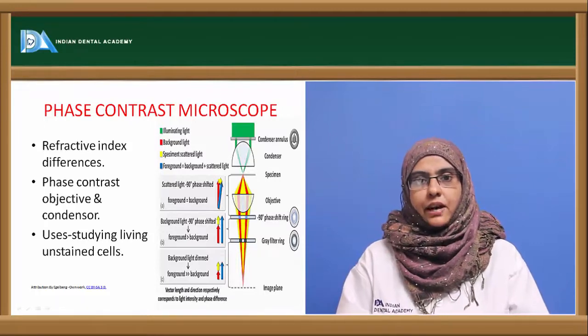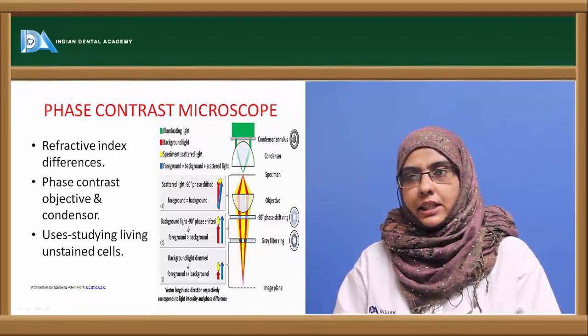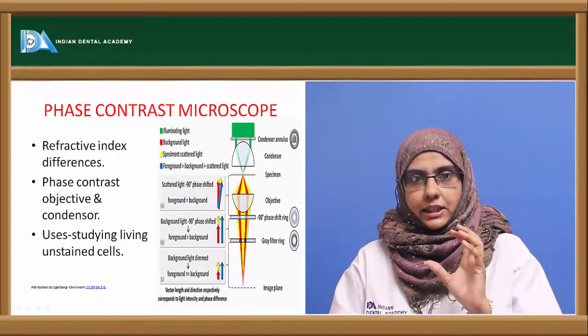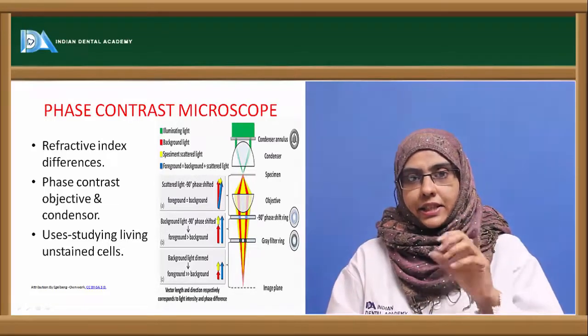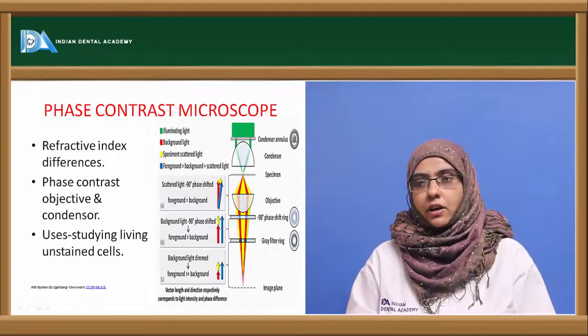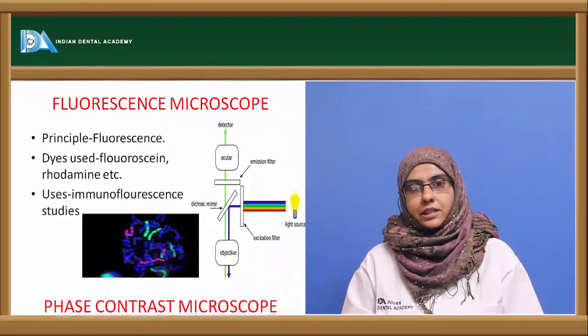So here again we have a different phase contrast condenser, and then we have a phase contrast objective that usually catches the phase difference and produces the final image. So here also you can study the organism in living and unstained condition.